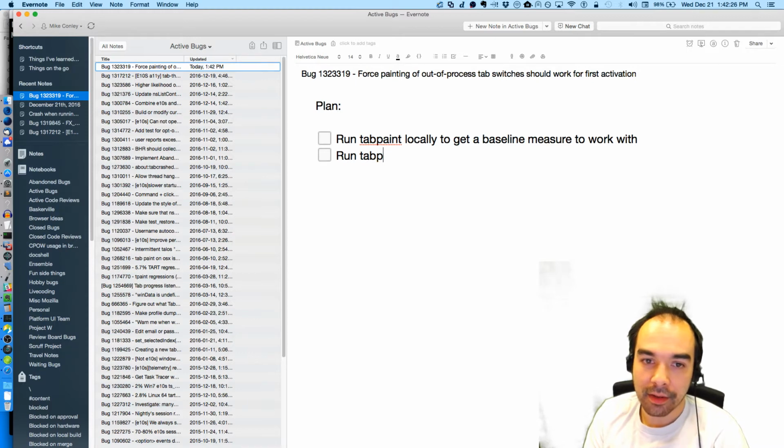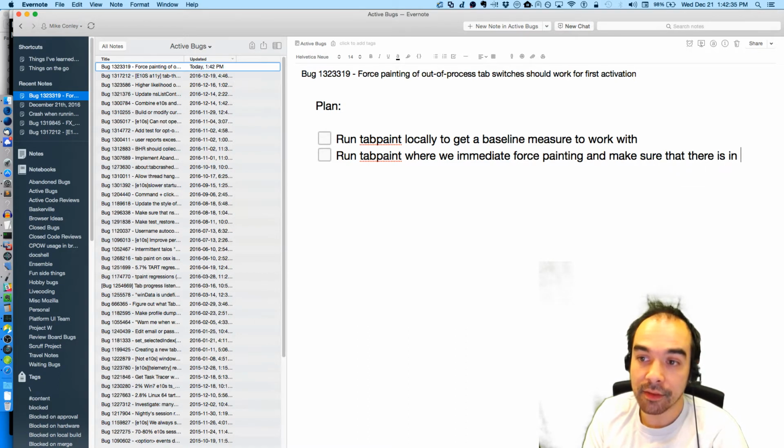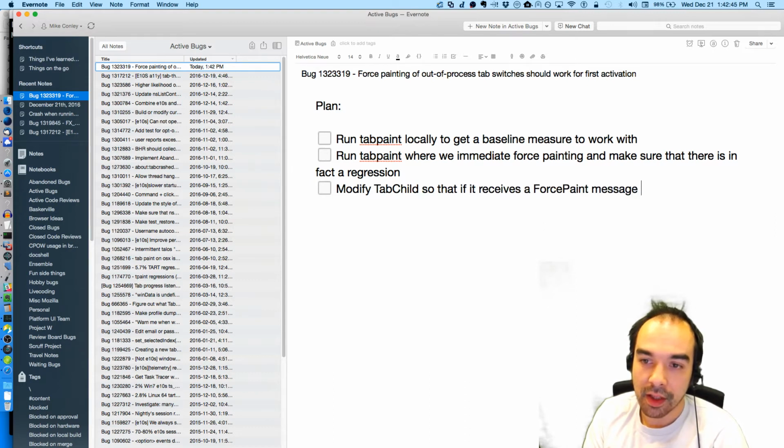Run tab paint where we immediately force painting and make sure that there is in fact a regression, the regression that Bill was concerned about, and then modify tab child so that if it receives a force paint message, it will ignore it if we've never started loading a URL.